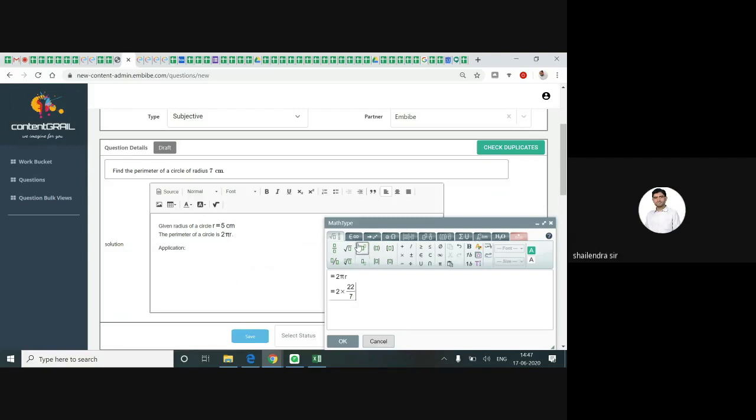Sir, can we put the value in decimal form, 3.14? Yeah, you can put it. That is up to you. If you want to explain it in that way, no problem.